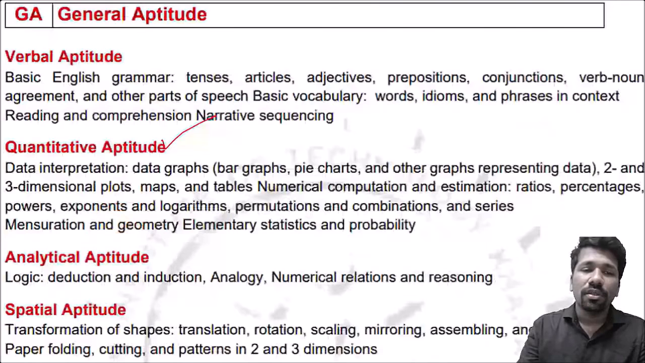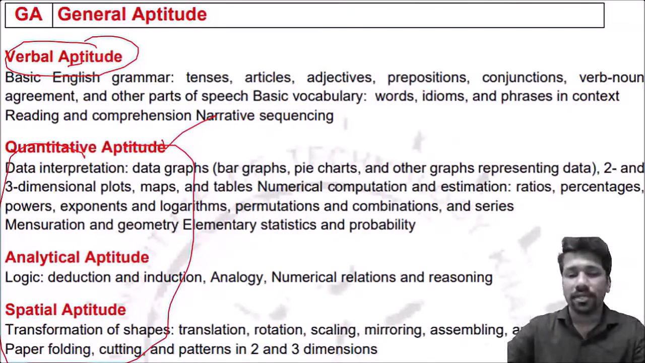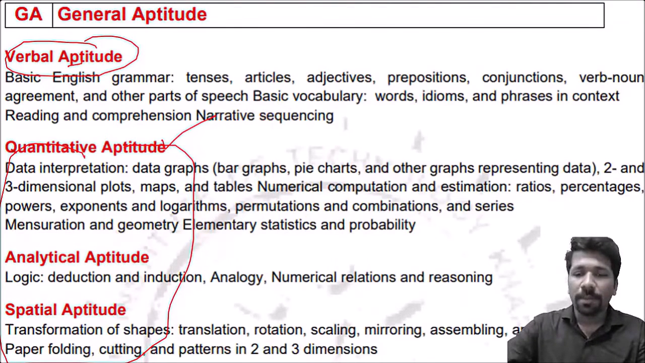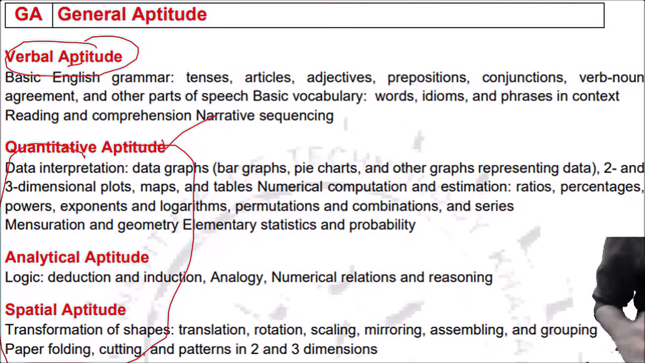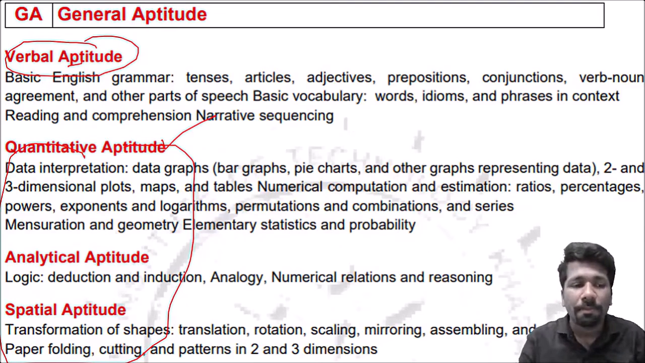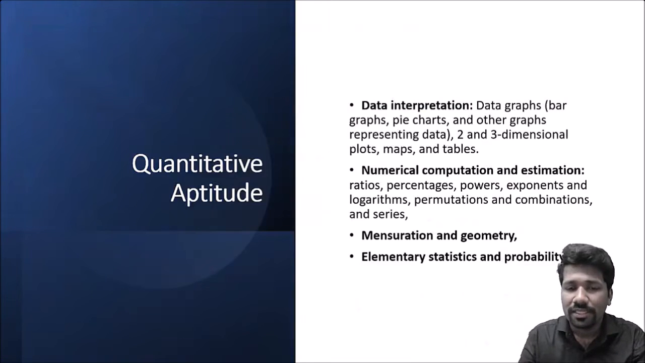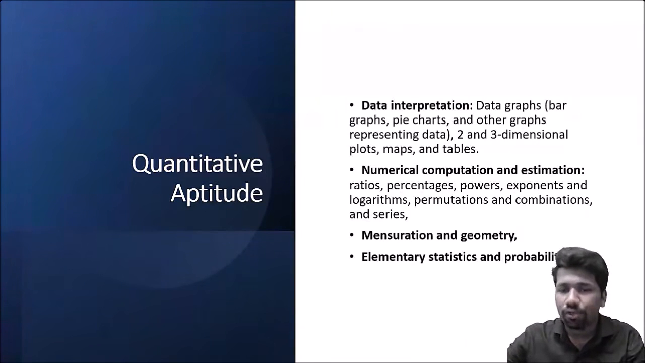So this is called the verbal part. These three are the non-verbal part. Verbal part means English skills are also tested. Non-verbal part means it is more about math and logic. So in this non-verbal part, quantitative aptitude में क्या क्या areas आता है. This is the syllabus mentioned: data interpretation, numerical computation and estimation, mensuration and geometry, elementary statistics and probability, and main areas or some keywords are given.